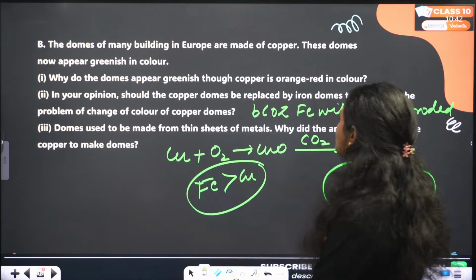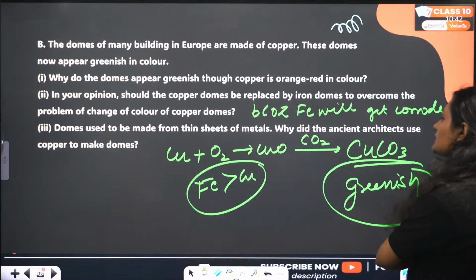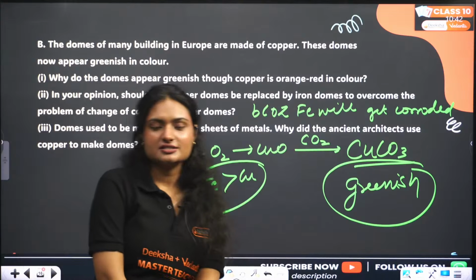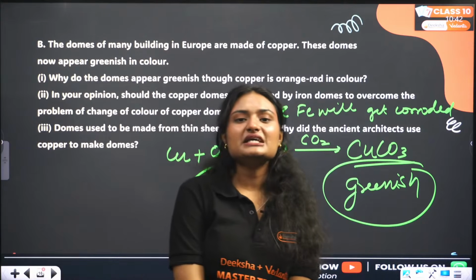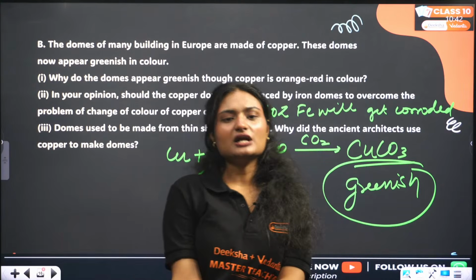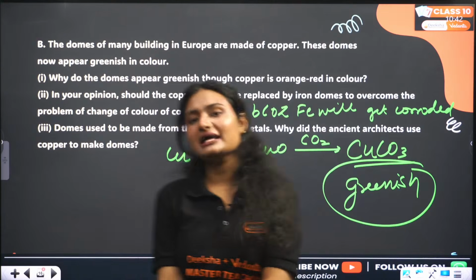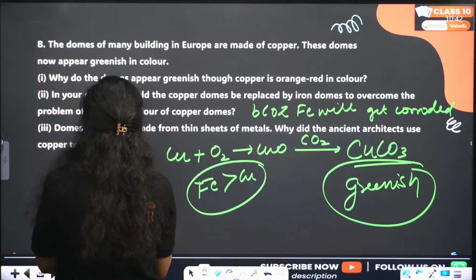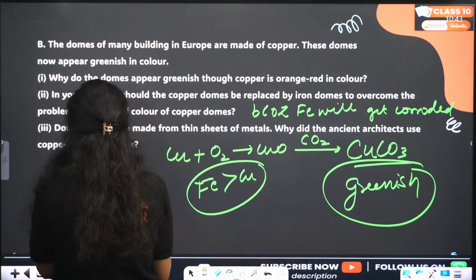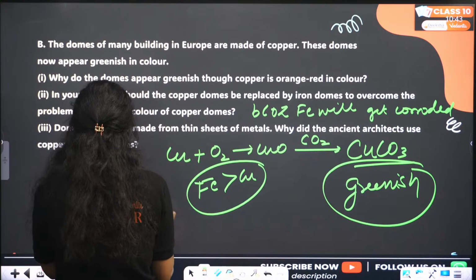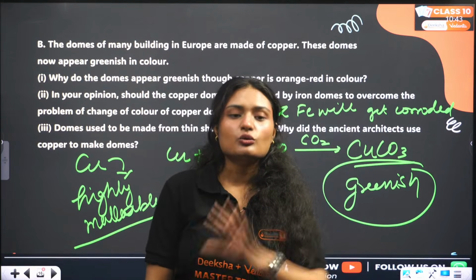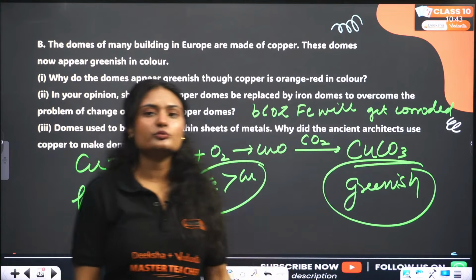Domes used to be made from thin sheets of metals. Why did the ancient architects use copper to make domes? Because thin sheet of metal. The answer is in the question itself, my dear kids. Thin sheets means the property that is used to make thin sheet is called malleability, right? Copper is highly malleable. That is, it can be beaten down into thin sheets, and because of this property it was used by the ancient architects to make domes, because then you can beat it.